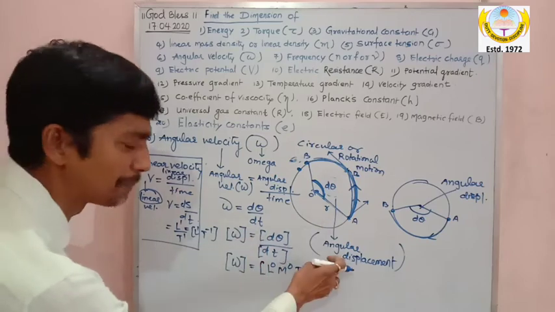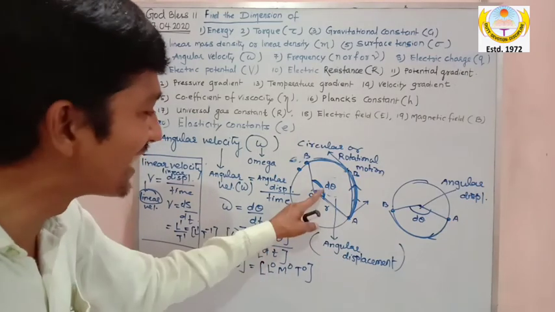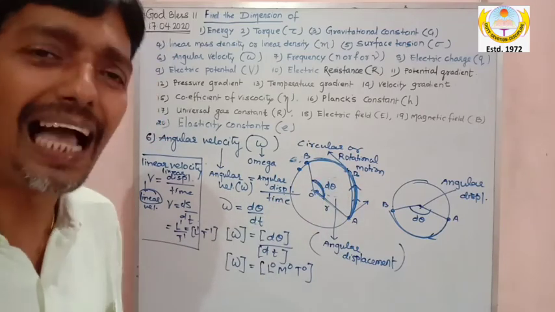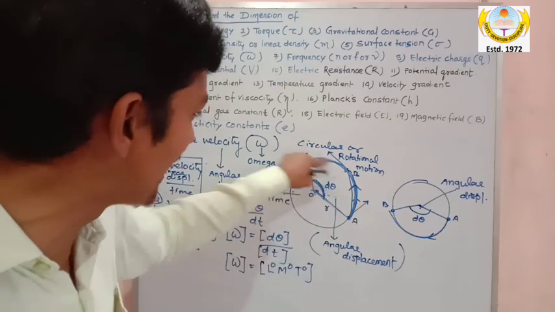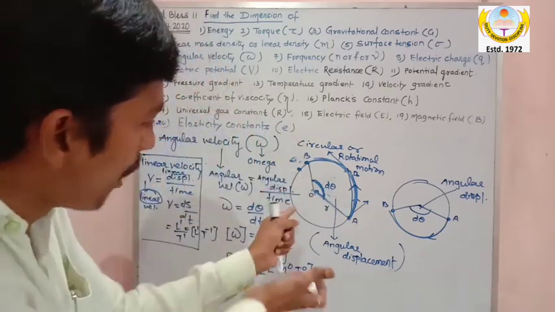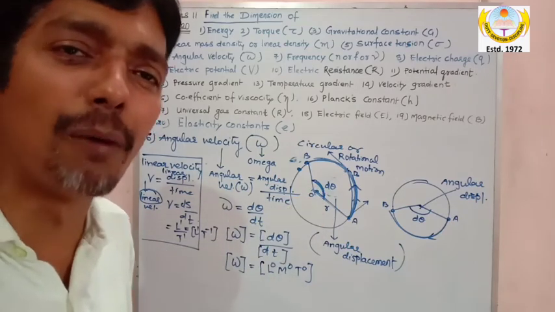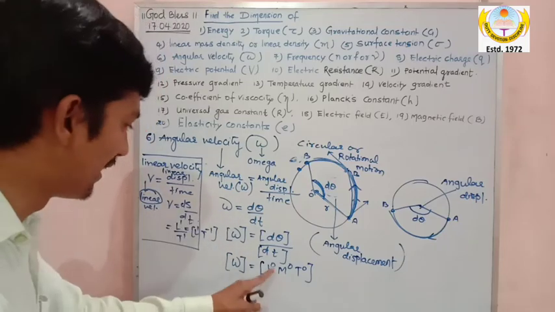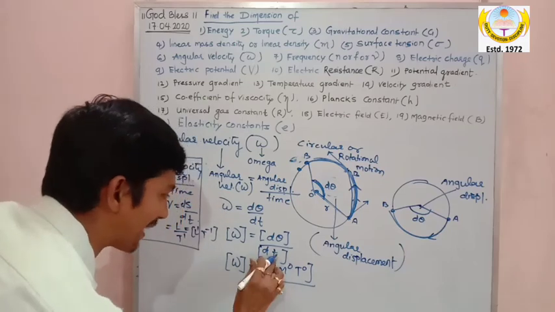Even though this is angular displacement right now, it is a plane angle. It is a displacement in the form of angle. Since it is a displacement in the form of angle, angle doesn't have dimension. So in the numerator L0, M0, T0, and the denominator is time.